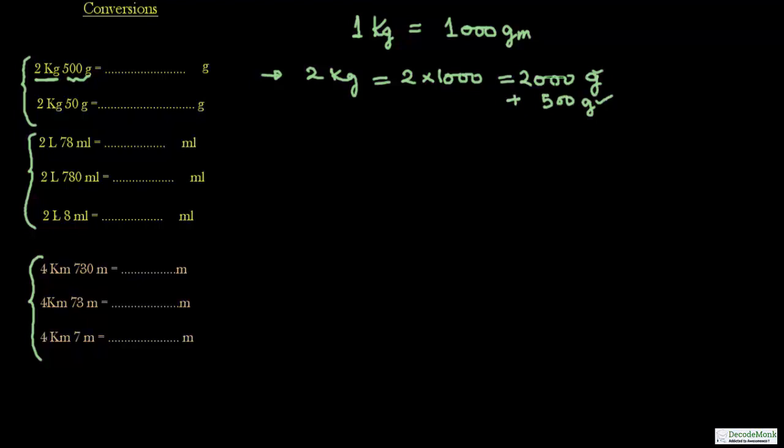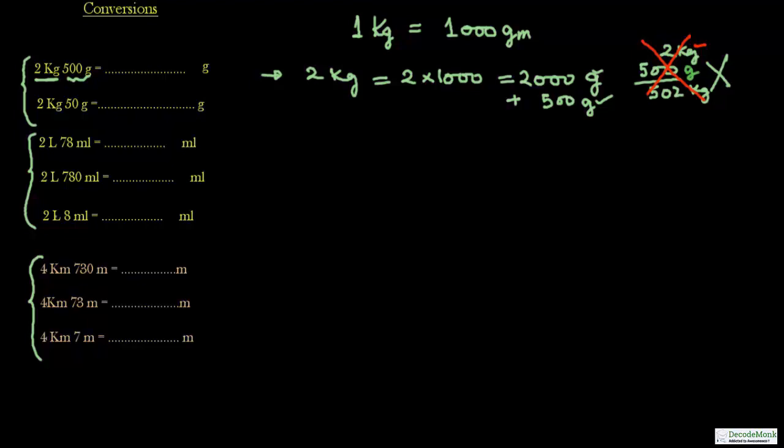Please remember, only numbers with the same units can be added. You cannot add 2 kg to 500 gram directly. This is totally wrong. You cannot add kg with gram.